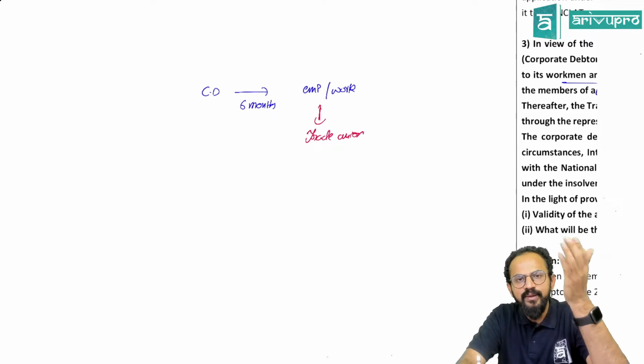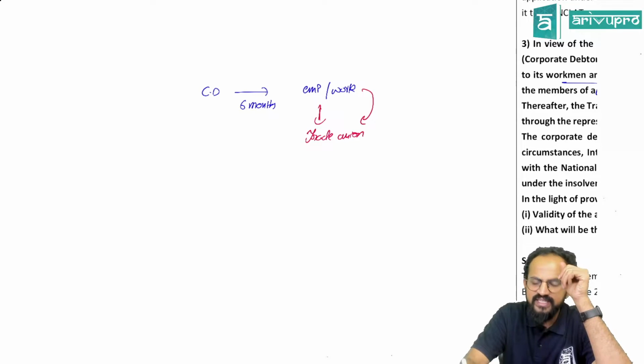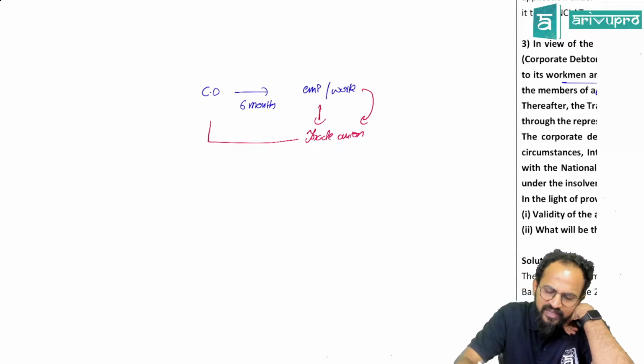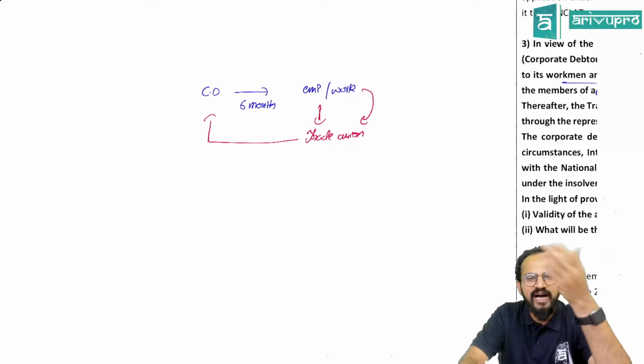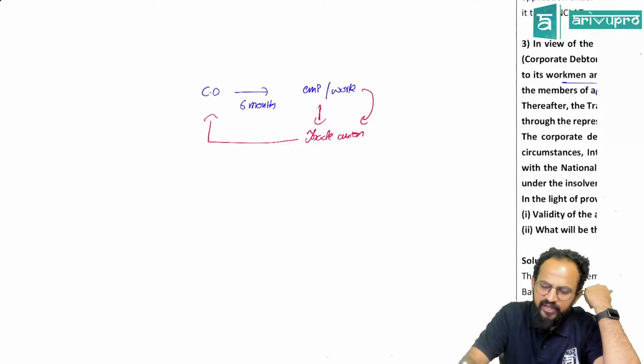Yes, people, they will be part of trade unions. Now, people, what did they do? They went and submitted all their concerns with the trade union. The trade union went and filed a demand notice. They asked for money. The corporate debtor neither replied nor paid. The trade union is now coming and filing a CIRP application with the adjudicating authority.